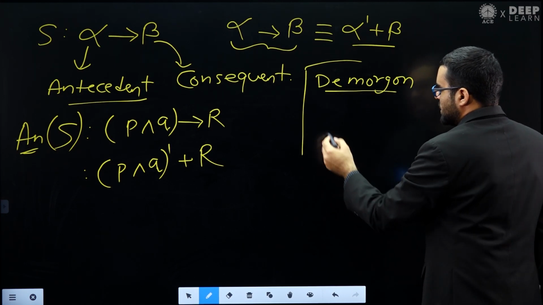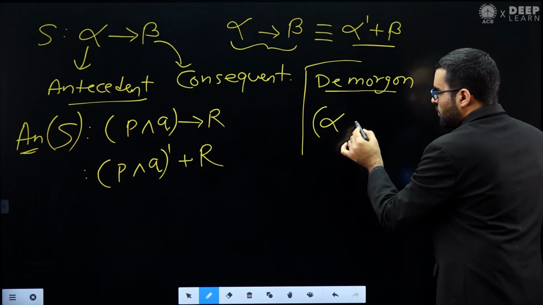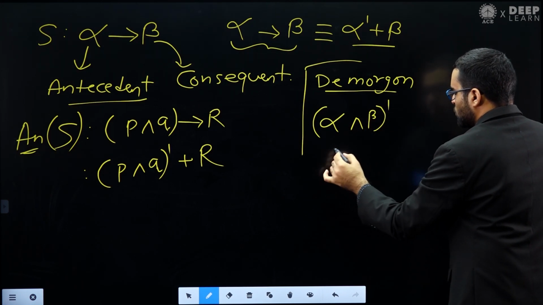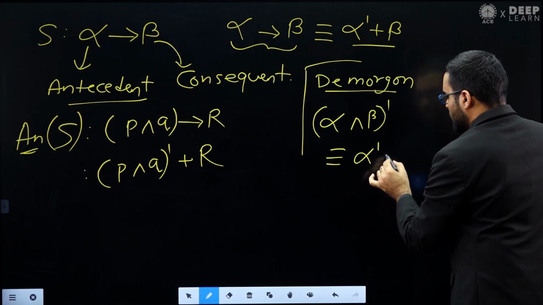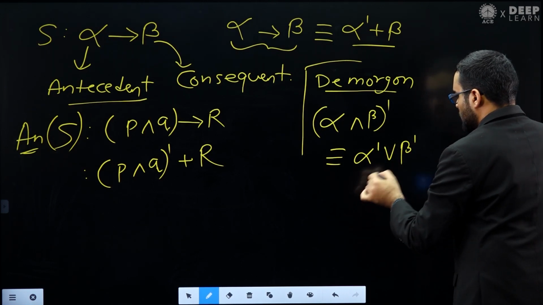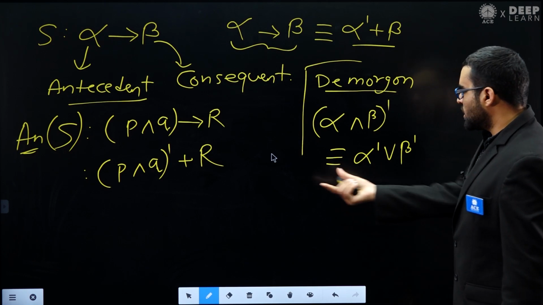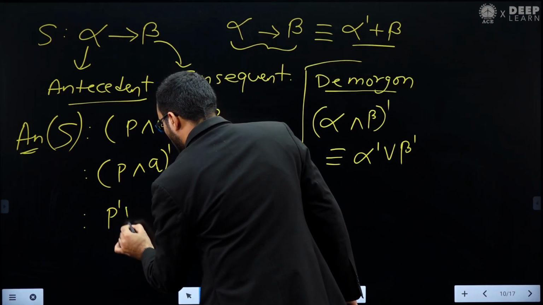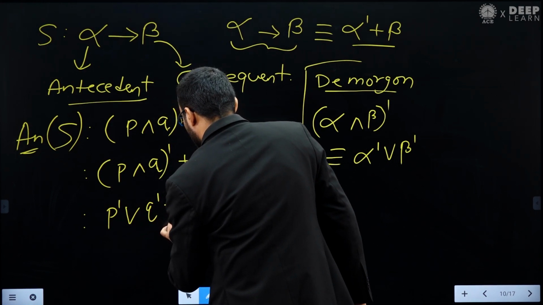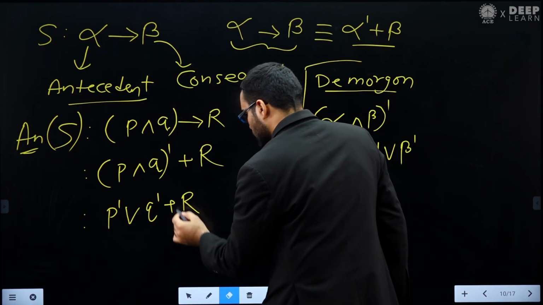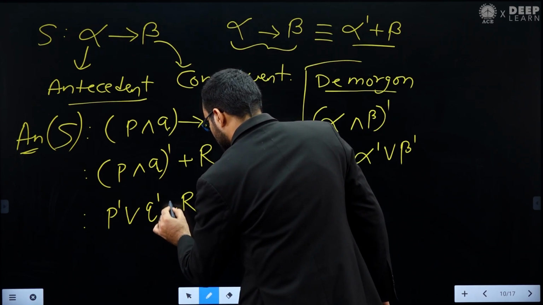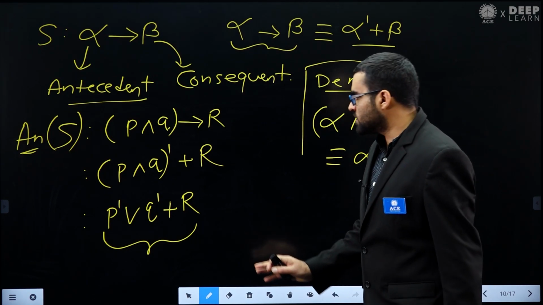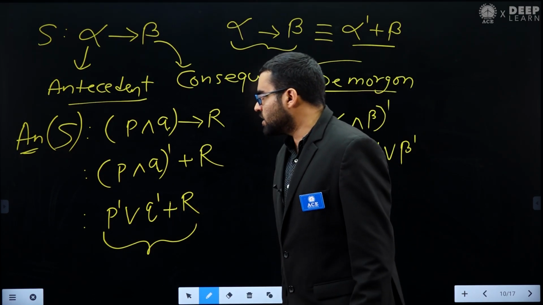De Morgan formula says that if you have (alpha and beta) negation, then that is equivalent to alpha negation or beta negation. This is the De Morgan formula. This we can apply now. So what we will get? We will get P negation or Q negation plus R. So this is our simplification, we have done simplification basically. This is our antecedent of S.